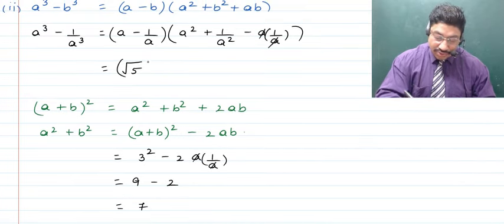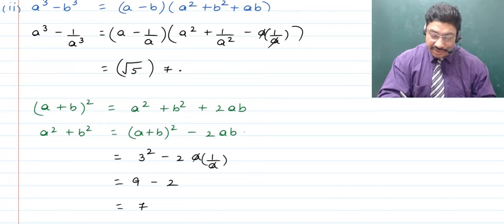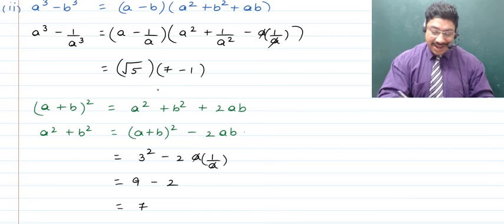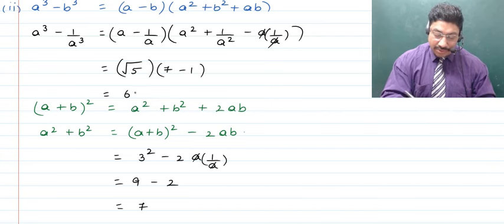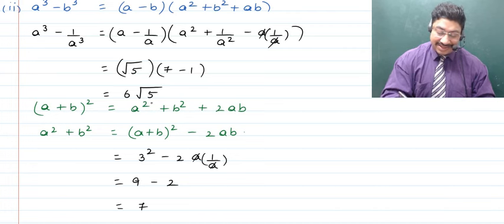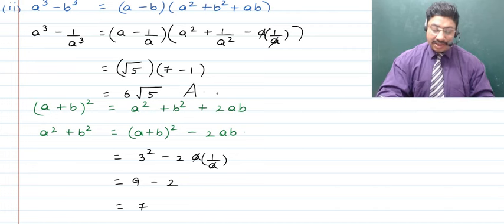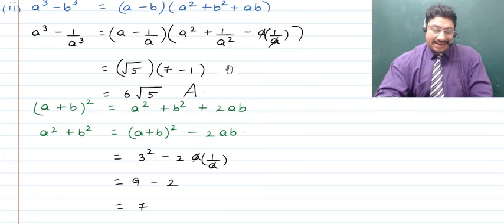So as such, now you will have root 5 times of 7, right, from which 1 more is to be subtracted. As such, if you talk about this value, it will come to 6 root 5, as 7 minus 1 is 6, and that, children, is going to become your final answer. So I will just quickly discuss this once more.